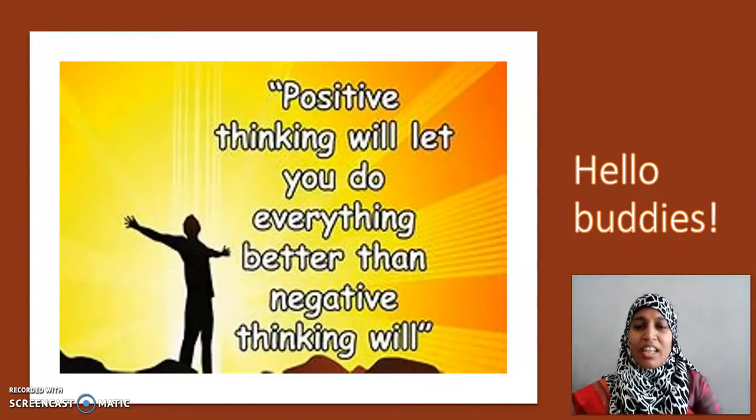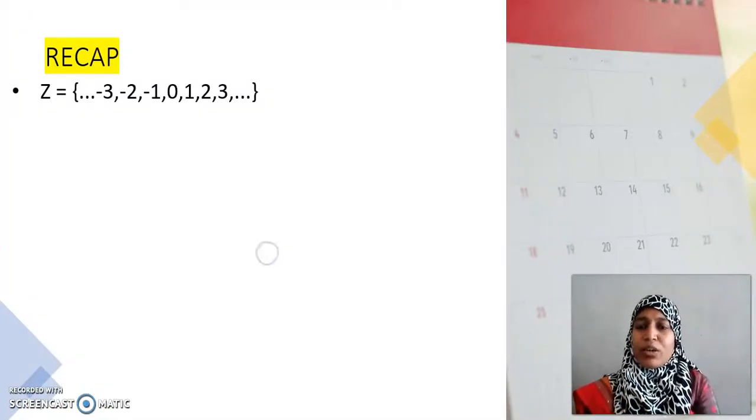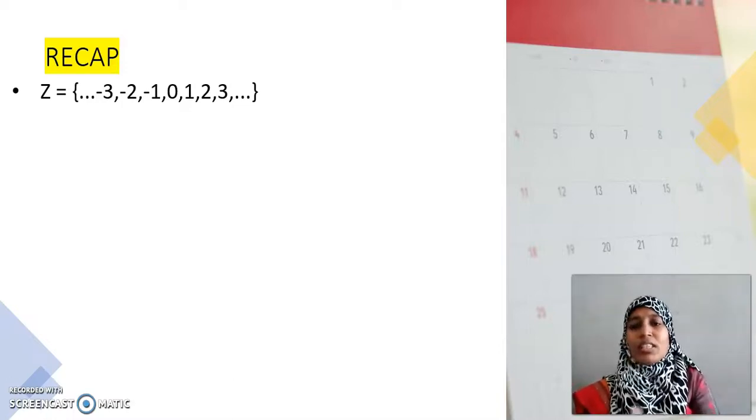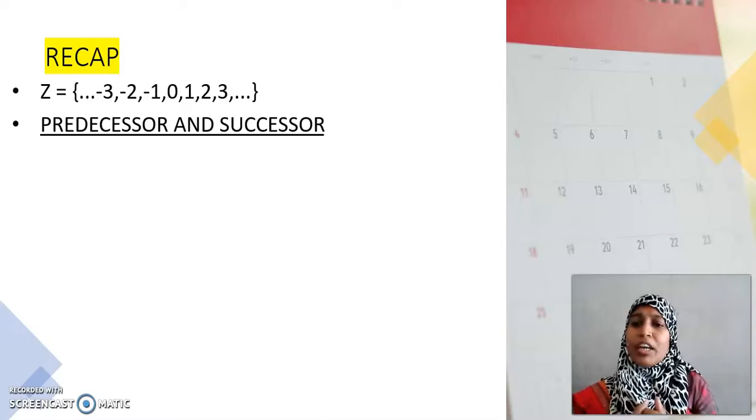Okay, my dear children, let's have a small recap. First, we started with integers. Integers is nothing but the set of all whole numbers 0, 1, 2, 3, 4, etc., along with its negative numbers. Next, we saw about its predecessor, successor, which is greater number, which is smaller number. All these things come under the heading predecessor and successor.